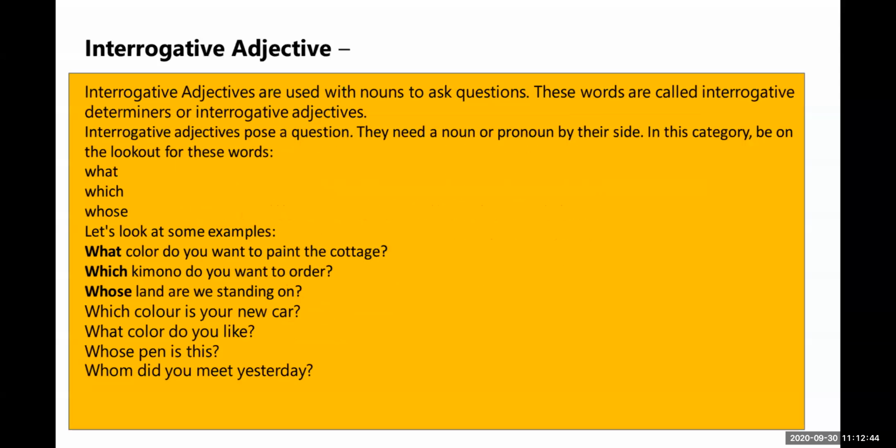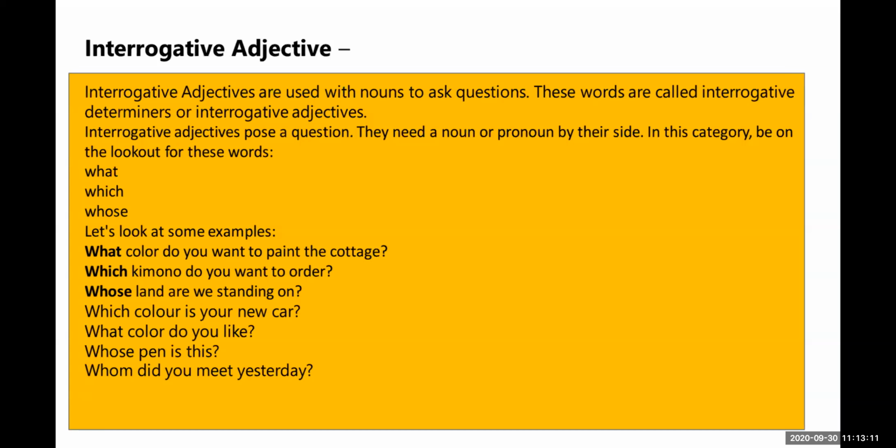Interrogative adjectives. What are interrogative adjectives? The words what, which, whose, used with a noun to ask a question. Yes, interrogative adjectives are used with a noun to ask a question. These words are called interrogative adjectives.